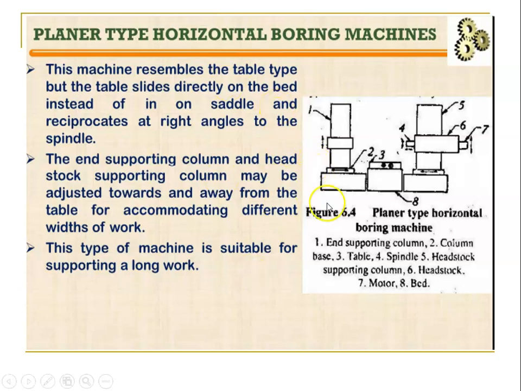In the drawing you can see that one is the end supporting column, right? So this is the end supporting column. Two is the column and base. Three is the table, four is the spindle, five is the headstock supporting column. Six is the headstock, seven is the motor. The motor is there so that the headstock can rotate. We have a bed called eight.